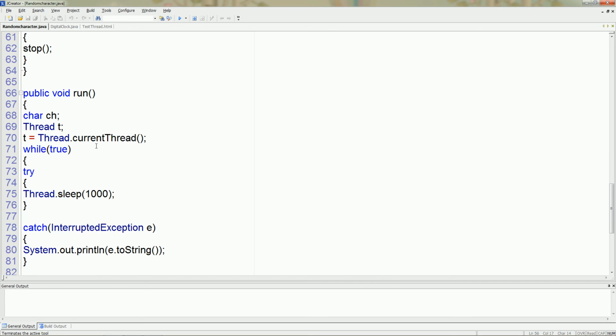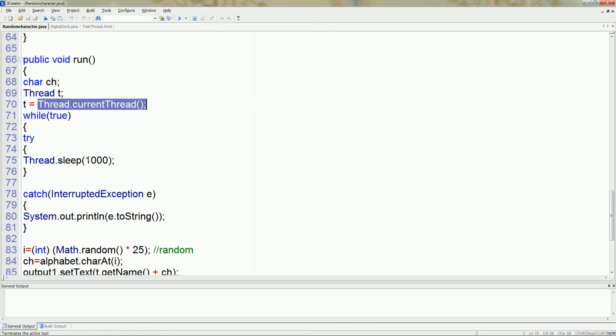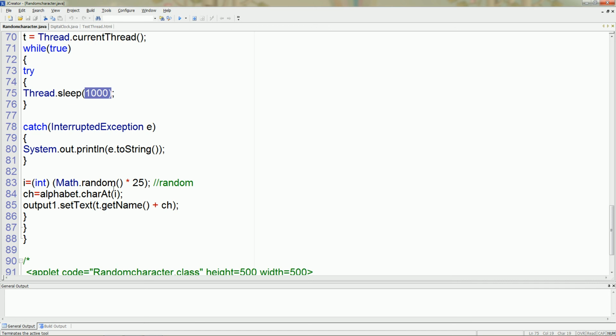Now it will display the random character. Then thread T. Then assign this thread T to the current thread. After that, after 1 second, it will display the character. Here is the logic of the character. Our array is 0 to total 26 characters, that is 0 to 25. Therefore you can print that character in random order by using the random method of the Math class.